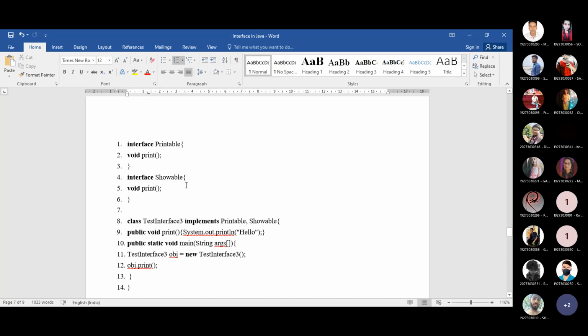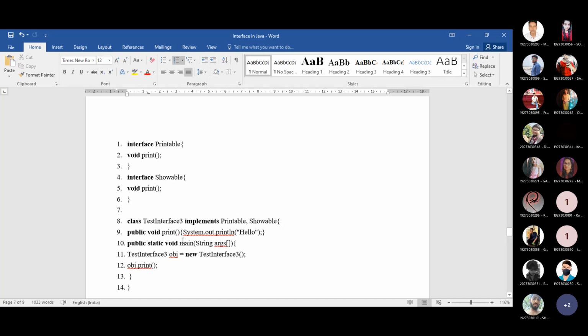Here both are superclasses, that is printable and showable, and both contain one particular method, print. The name of the method is the same, the return type of the method is the same, and there is no parameter here. So if you use this concept, you are inheriting two parent classes inside a subclass, and there will be no confusion about which version of the print method will be implemented during runtime. That is just to recall the concept of multiple inheritance and method overriding, as well as dynamic method dispatch.